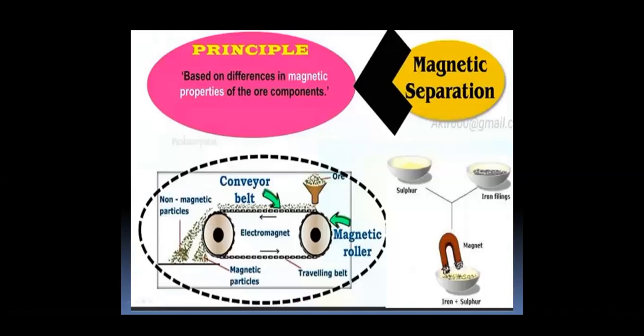The magnetic separation. The basic principle of magnetic separation is that the magnetic properties of the ore components can be separated from the non-magnetic properties of impurities. The finely powdered ore is poured on a conveyor belt, which is magnetic in nature. The non-magnetic particles are thrown away, and the magnetic particles are attracted towards the magnet and collected in the form of a heap.